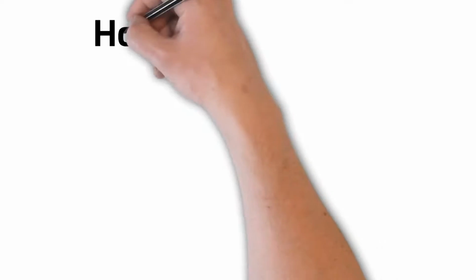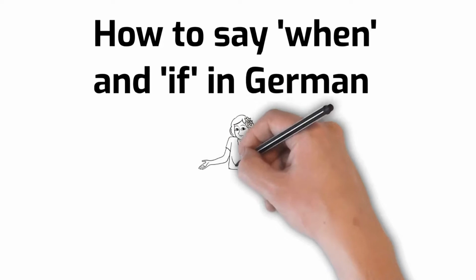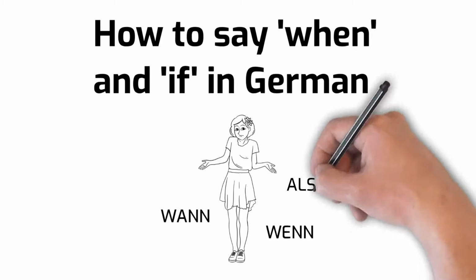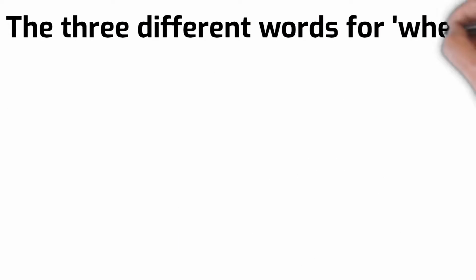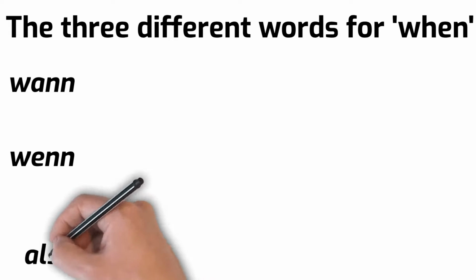In this video, you'll learn how to say when and if in German. This causes many difficulties for German learners, especially for native speakers of English. So it's good to have a clear summary of when to use exactly which word. The three different words for when in German are wann, wenn, and als.